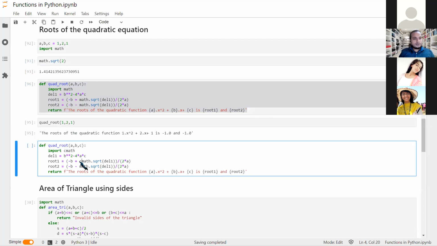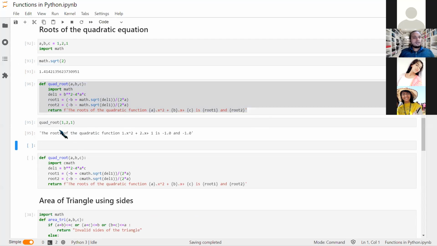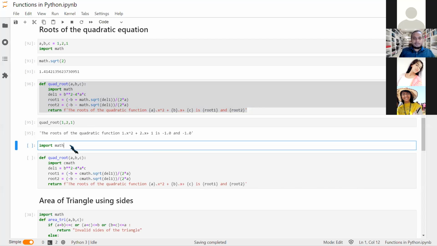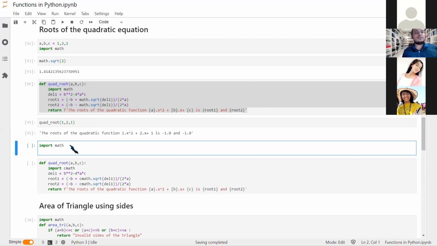And why is that so? I'll just prove my point why I have changed it. I have already imported math above, so if you want, you can also. I'm doing this again and again because if there is an error, you need to understand that this won't work without importing. So importing math, comma, CMath.